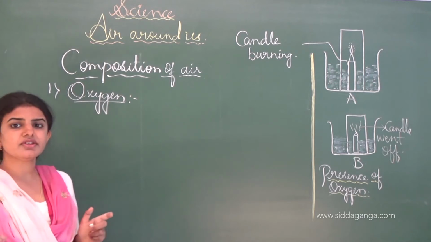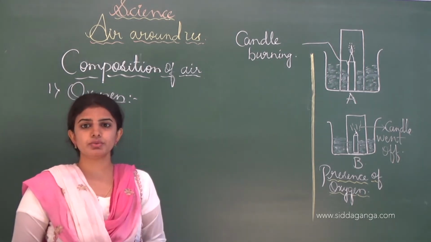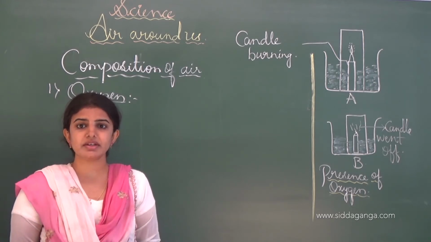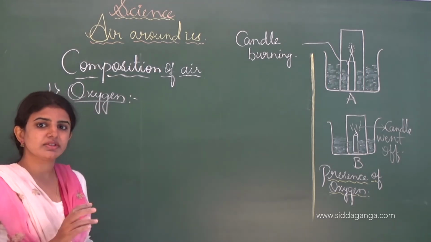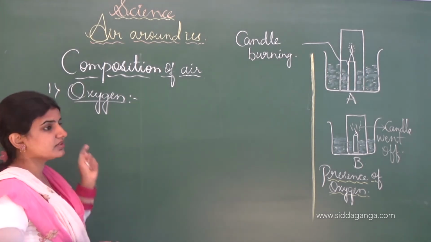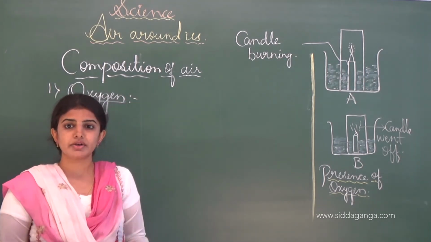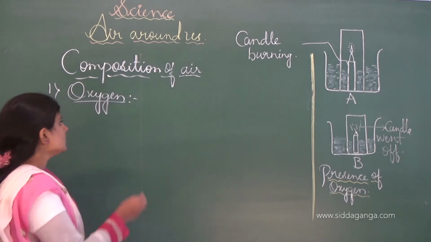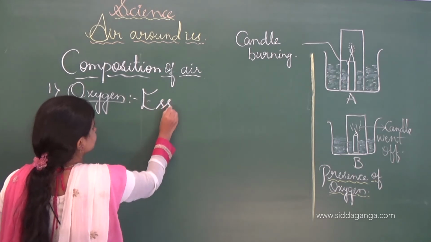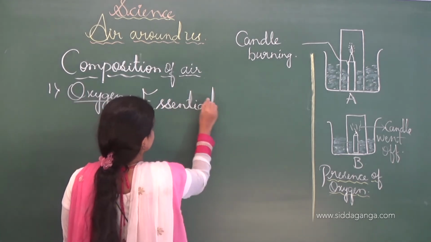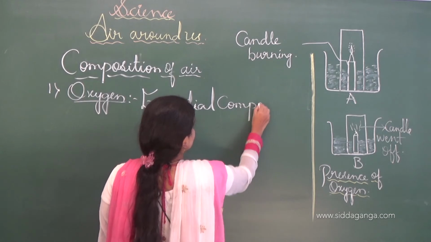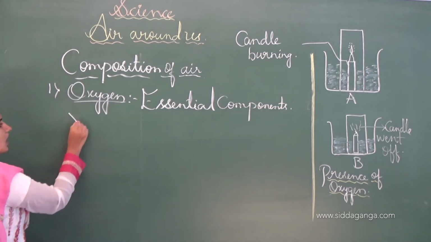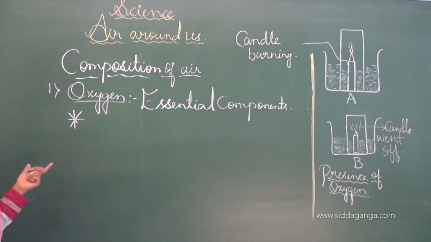Oxygen is very essential for all living organisms, not only human beings and animals, but also birds, and even bacteria require oxygen present in nature. Usually oxygen is released into the atmosphere by plants; during photosynthesis the plants release oxygen into the atmosphere. It is a very essential component of air, and all living beings require this oxygen.